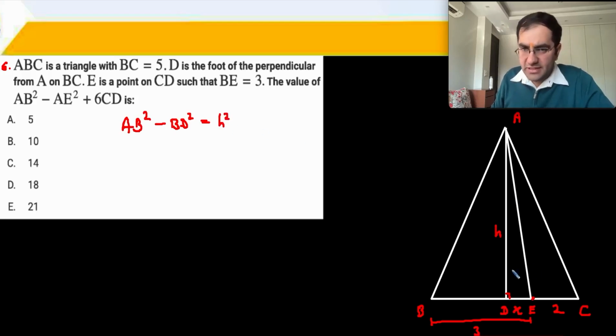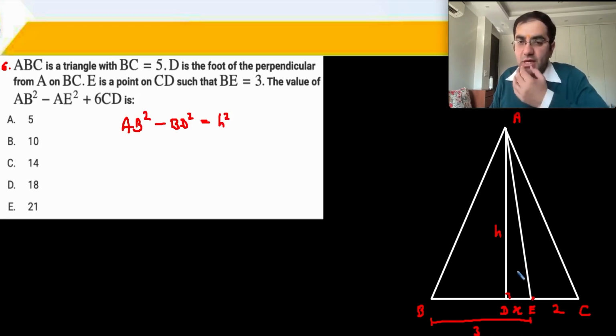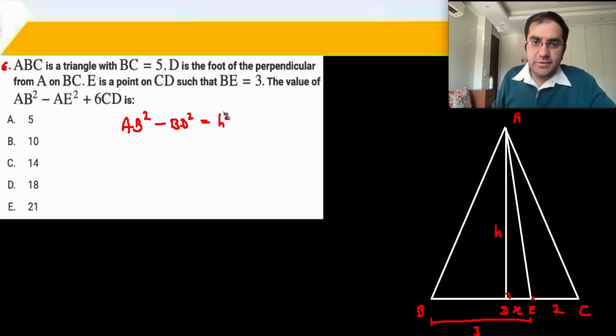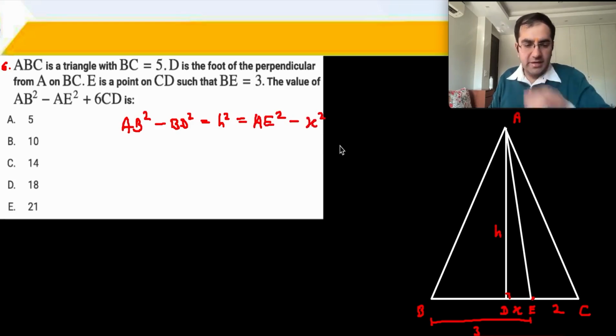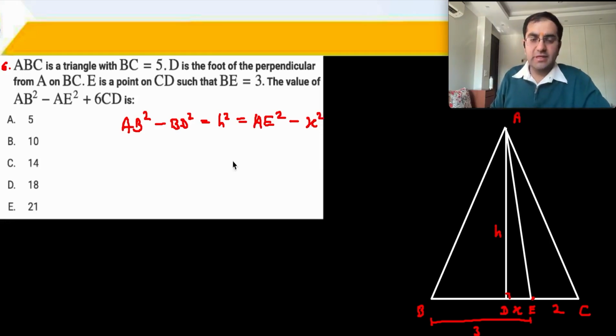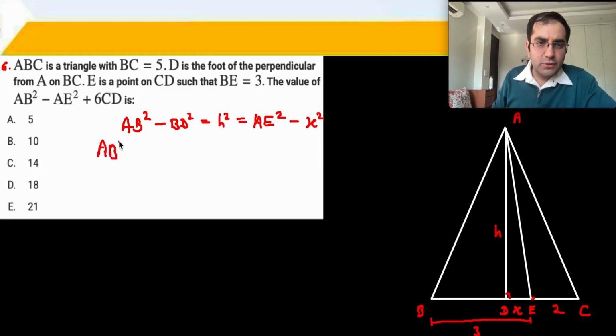And then in this triangle again, I need AE square, so let me use Pythagoras to get AE square minus x square. The altitude h square is equal to AE square minus x square. So now I'm getting close. I get my AB square minus AE square is equal to BD square minus x square.